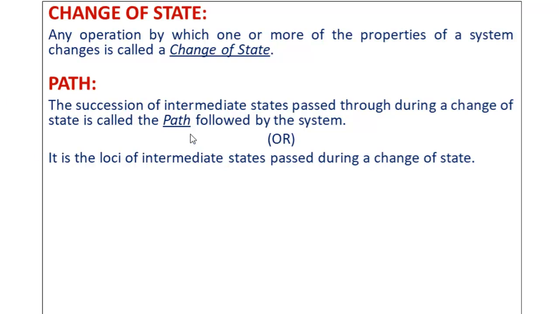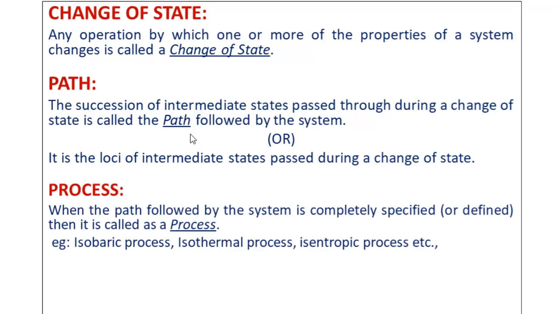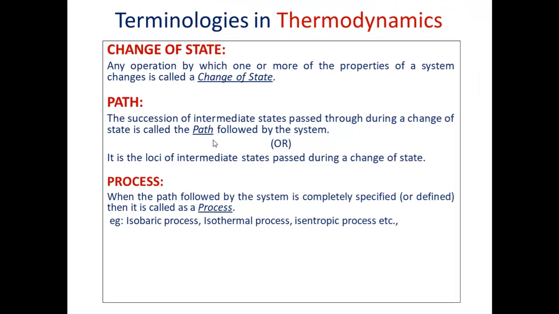So we started with a system, then we discussed the condition of the system, which is nothing but the state of the system, and to define the state of the system we require a property, and now the system is going to undergo a change of state. When it undergoes a change of state, the loci of the intermediate states passed during the change of state is what we call a path. If you are able to describe the path, then we call it a process. Now let us say normally a system is going to undergo an isothermal process.